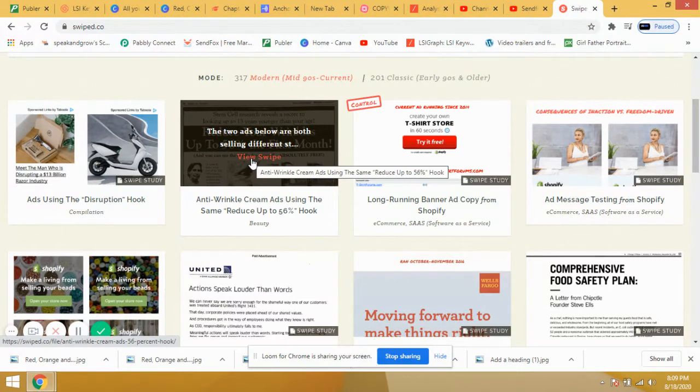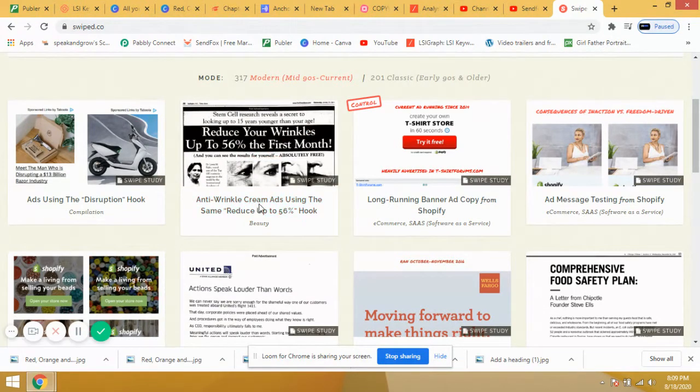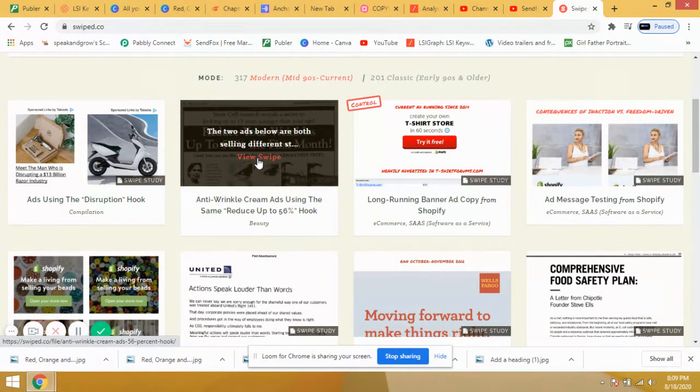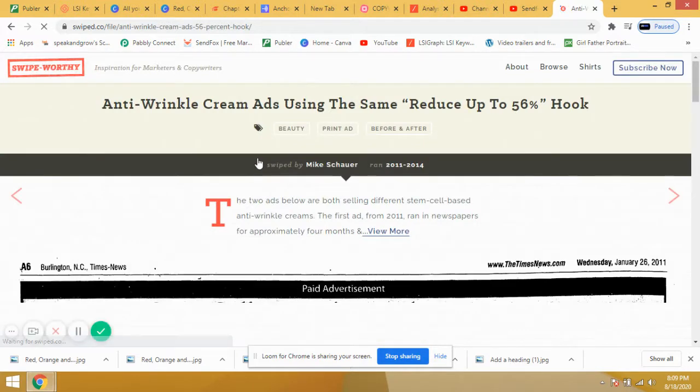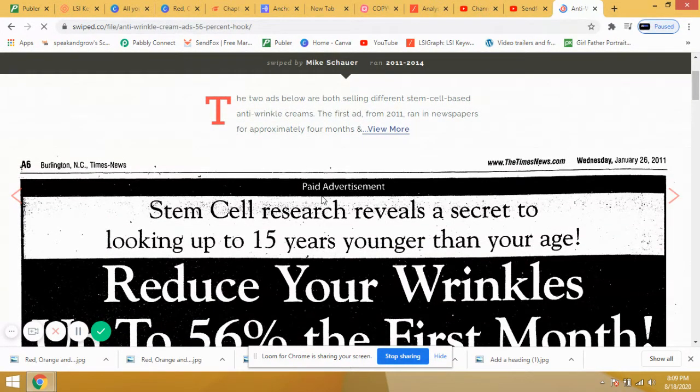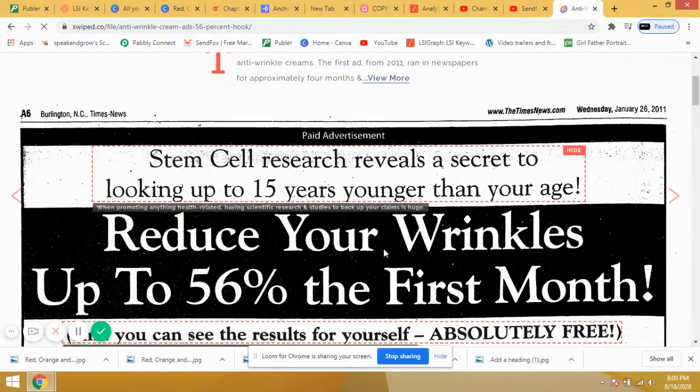You can see this one, anti-wrinkle cream ads using the same reduce up to 50% hook. We will click on this and check. You can see here a paid advertisement collected from the newspaper.